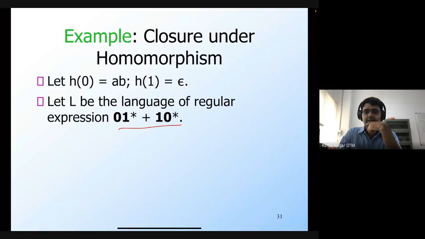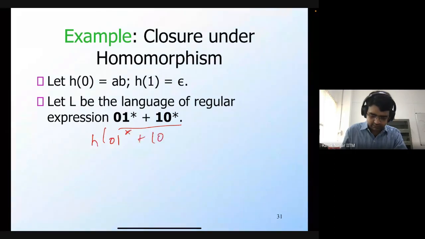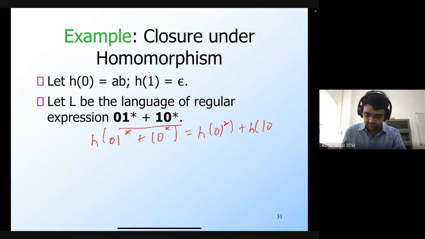Okay, so I have a couple of answers. Both KV, Vikram and Vedant are saying AB star. Right, if you want to calculate h of 0 1 star plus 1 0 star, we can just apply the things that we just learned. So this is going to be h of 0 1 star plus h of 1 0 star.